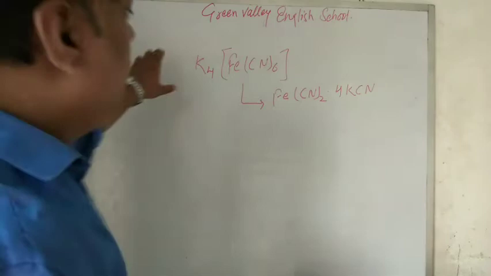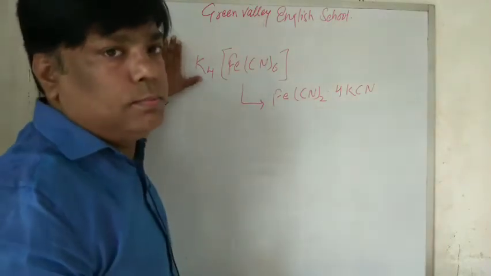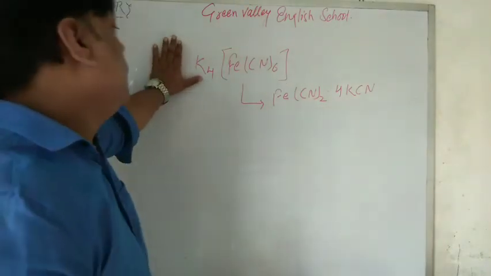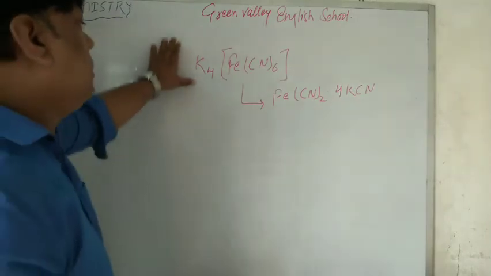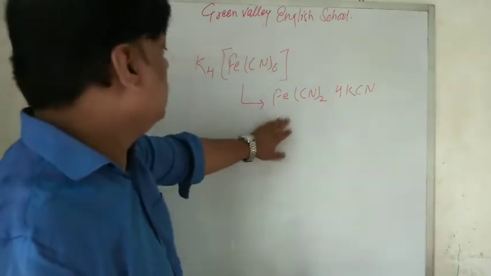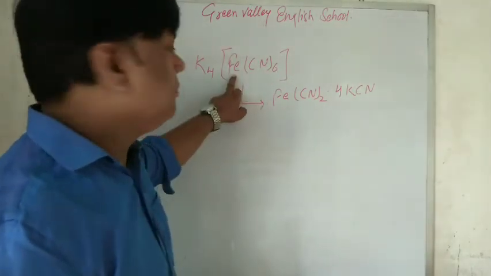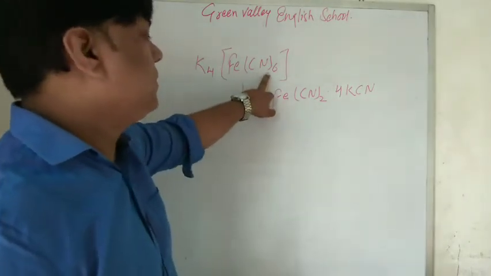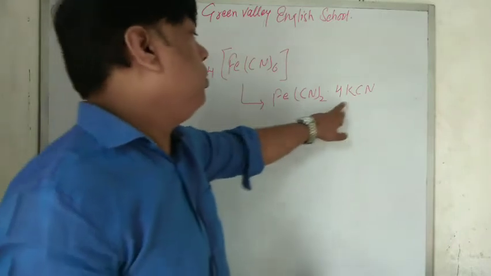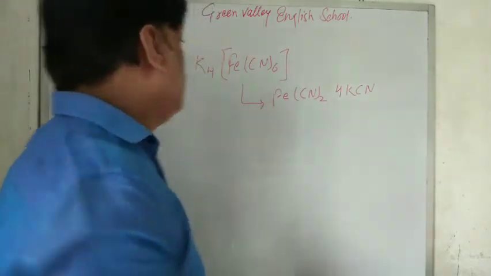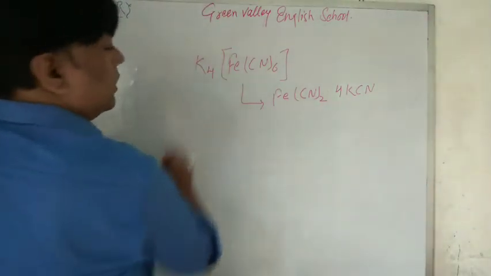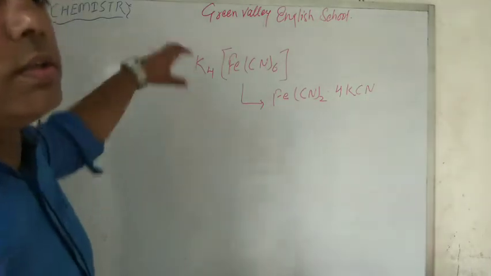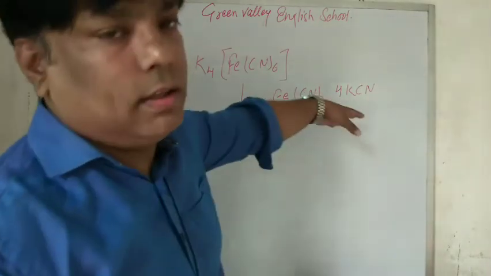So this one is our coordination compound. In this compound, we can write the formula just like a double salt: Fe as the central atom, CN6 is there, with 2 and 4 here. So you can also write the coordination compound formula in such a manner.